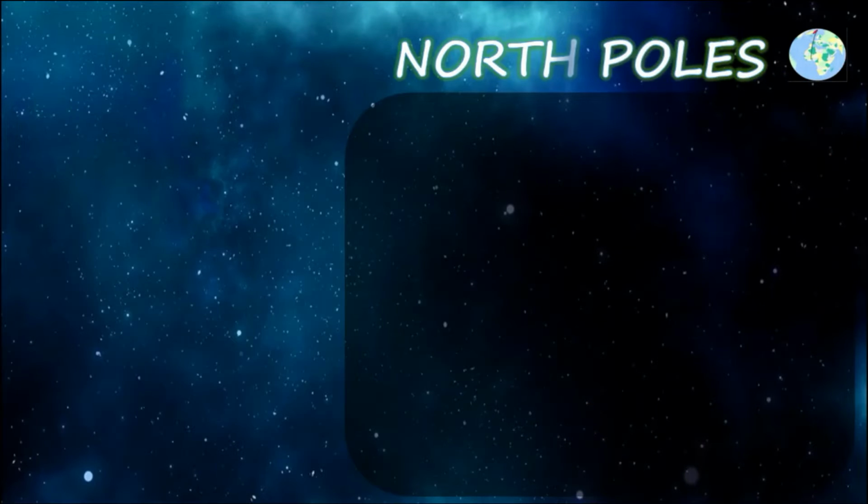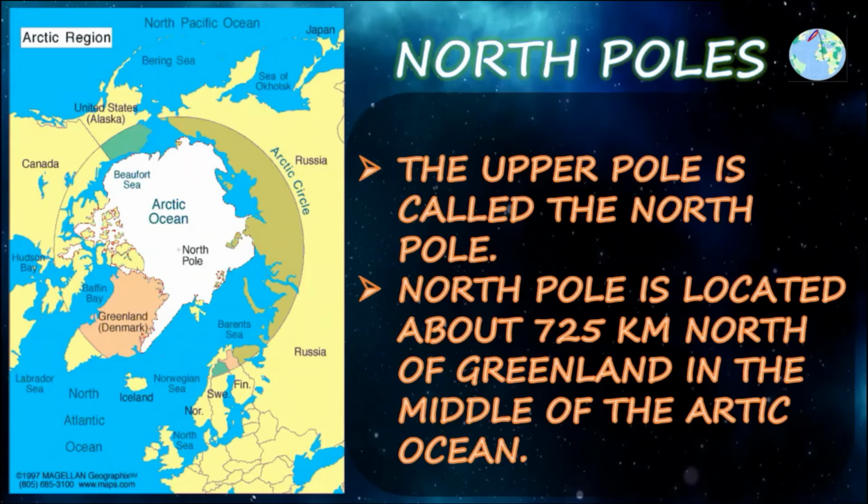Here we can see the two types of poles, the North Pole and the South Pole. The upper pole is called the North Pole. The North Pole is located about 725 km north of Greenland, in the middle of the Arctic Ocean, right? It is also known as the geographic North Pole or the terrestrial North Pole, a point in the northern hemisphere where the Earth's axis of rotation meets its surface. It is also called the true North Pole, to distinguish it from the magnetic North Pole.